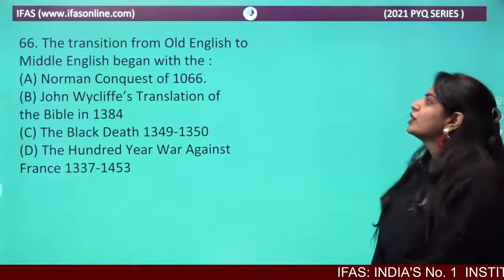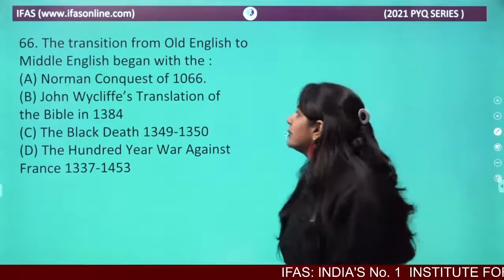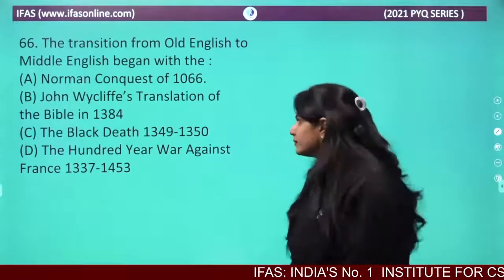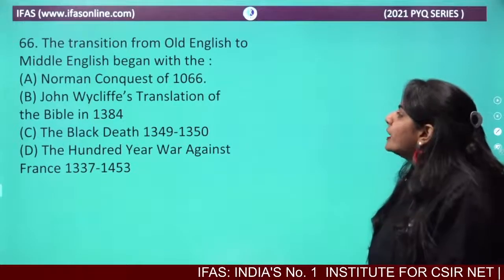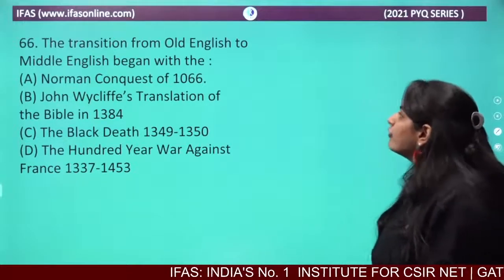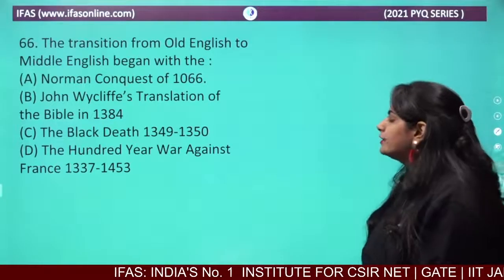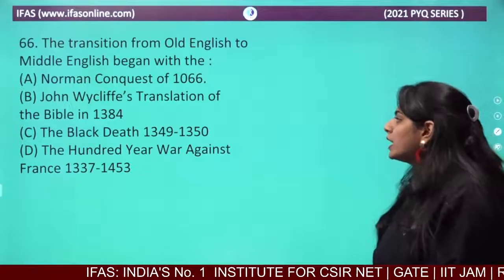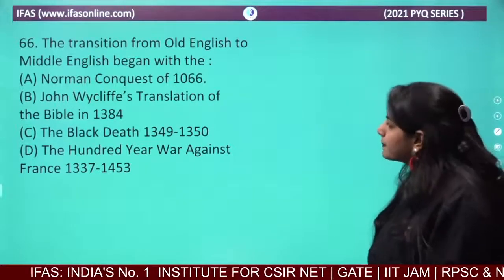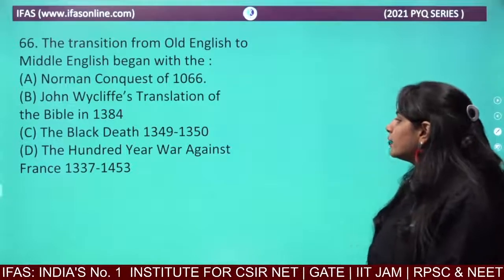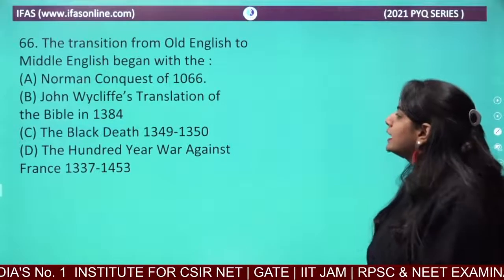Let's look at the next question. The transition from Old English to Middle English began with what? With the Norman conquest of 1066, John Wycliffe's translation of the Bible in 1384, the Black Death from 1346 to 1350, or the Hundred Years' War against France from 1337 to 1453.